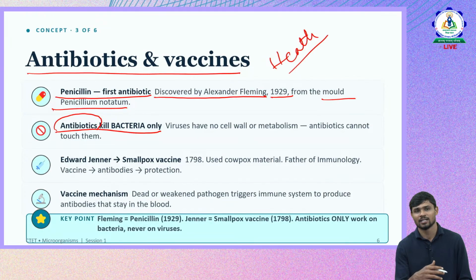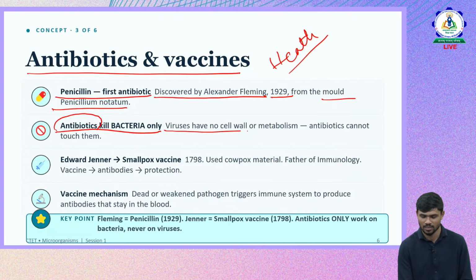So why do antibiotics act on bacteria? Because a bacterium is a cell. Though it is a prokaryotic cell, it is a complete cell. It has a cell membrane, a cell wall, all the other organelles, DNA and nuclear material. The antibiotics act on the different parts of this cell. Whereas a virus is not a cell, so antibiotics don't act on it. Viruses have no cell wall and no metabolism, so antibiotics cannot do anything with respect to viruses.